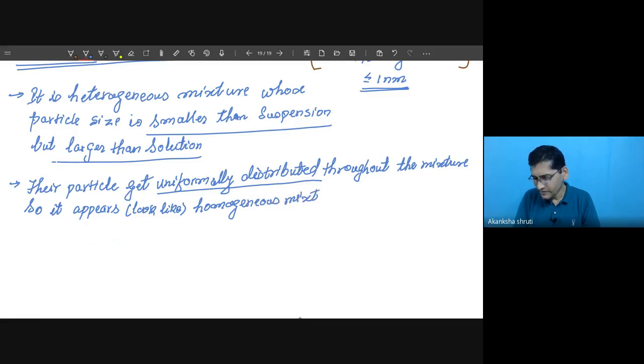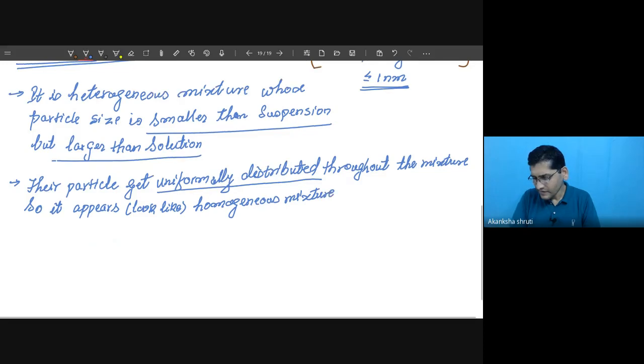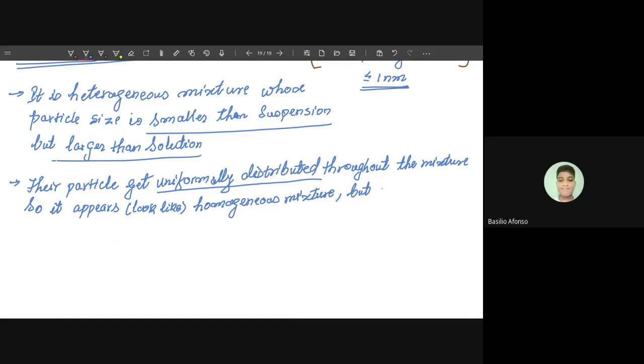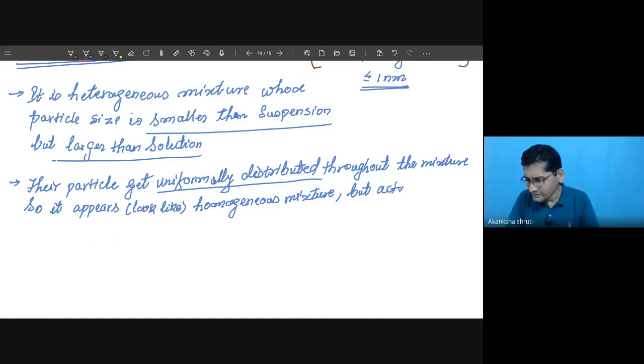But actually it is which one? Heterogeneous. Good. It is a heterogeneous mixture. So do not get confused that it is homogeneous.